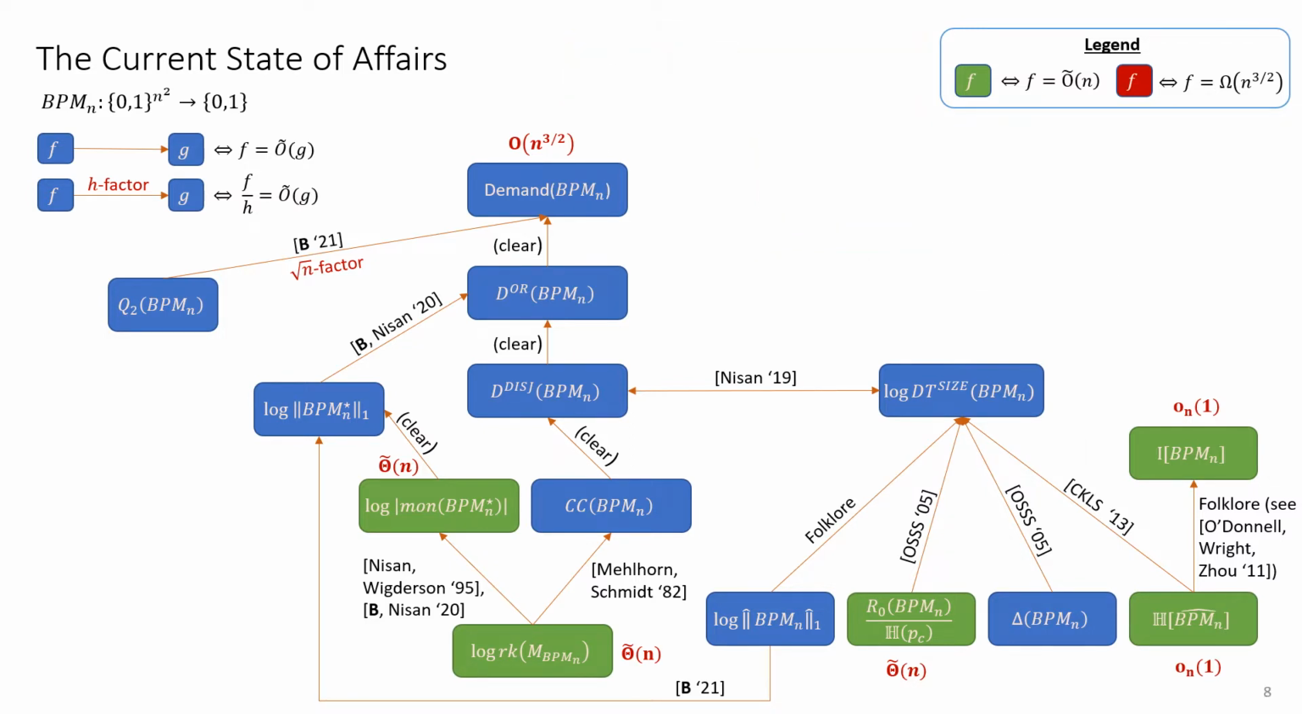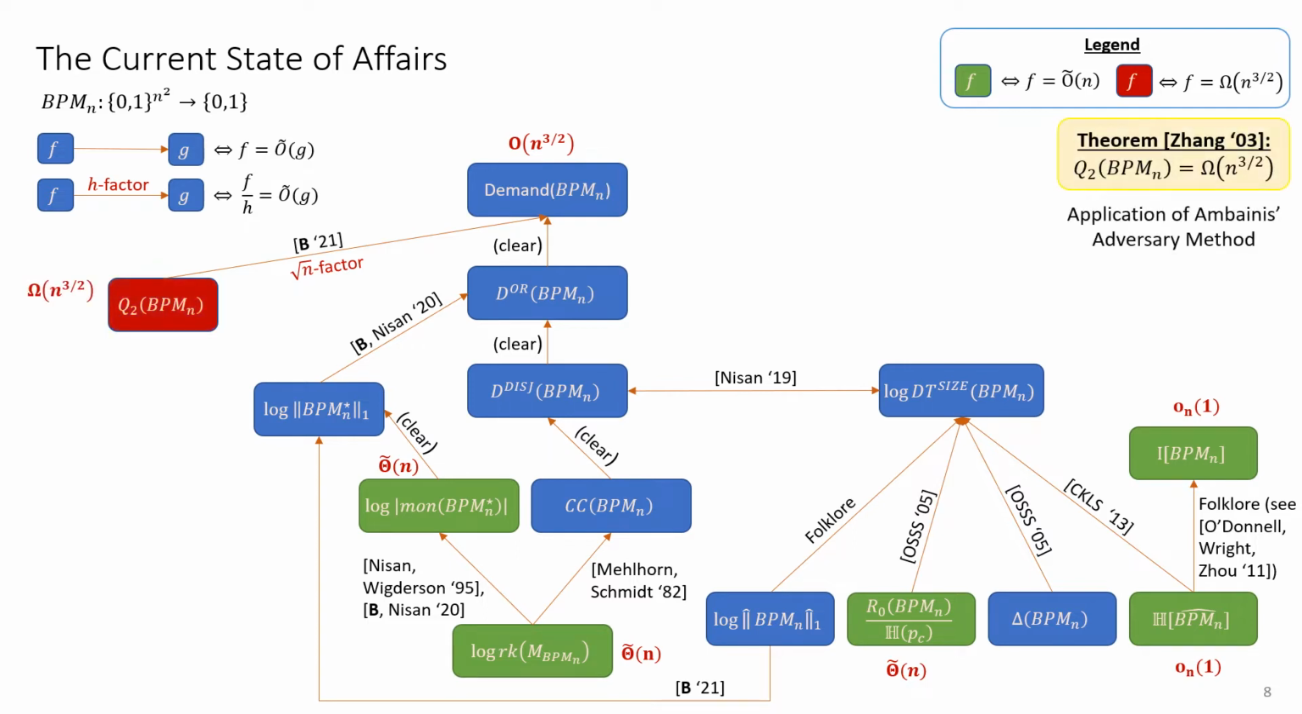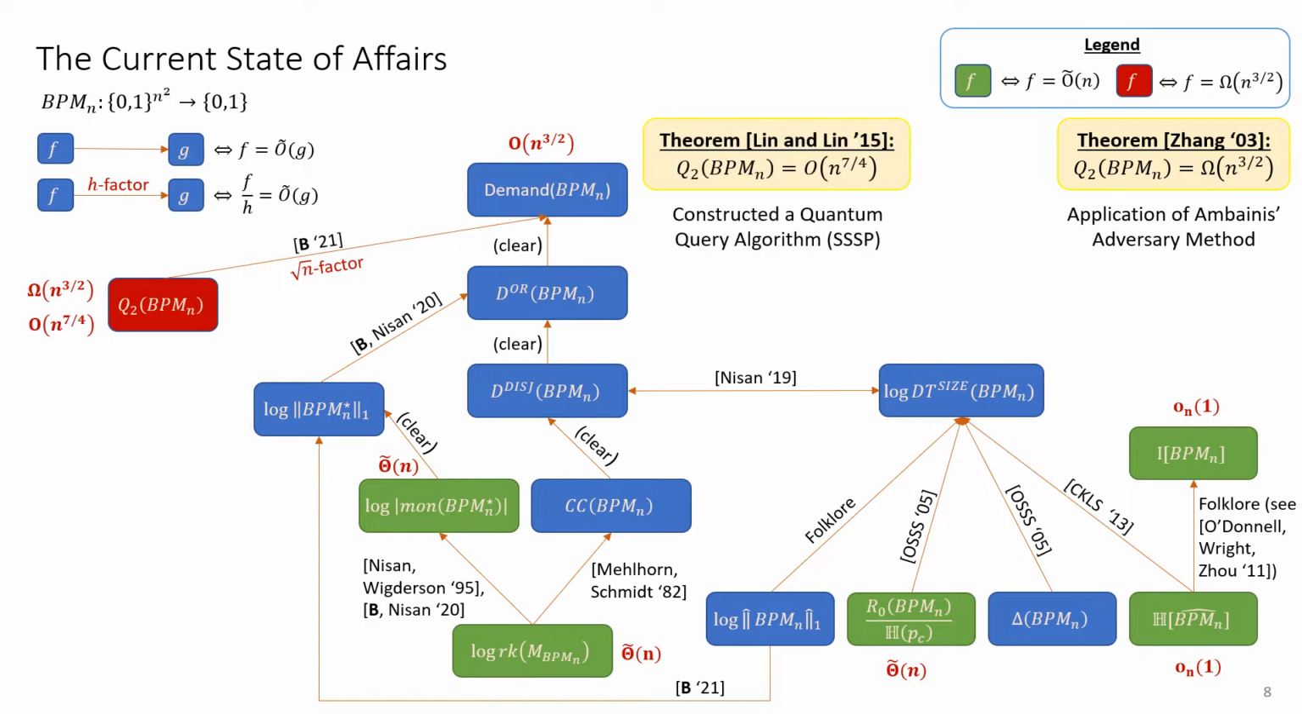So what is known regarding the quantum query complexity of matching? On the one hand, in 2003, Zhang showed a lower bound of n to the 3 halves, using an application of Ambainis's adversary method. Conversely, in 2015, Lin and Lin constructed a quantum query algorithm of cost only n to the 7 quarters. As you can see, there's still a large gap between the two. But let me remark that any better lower bound on the quantum query complexity of matching would immediately imply a superlinear lower bound on the demand query complexity.